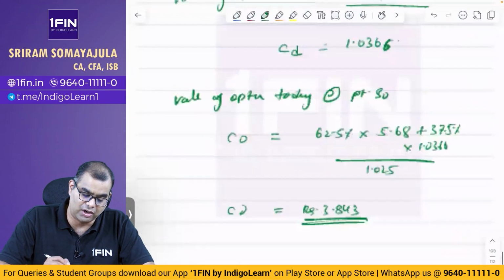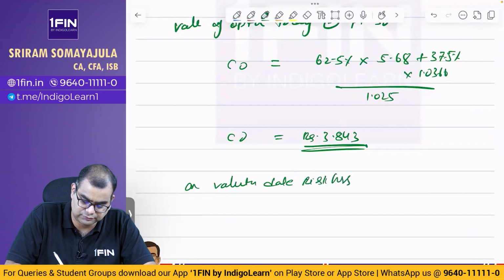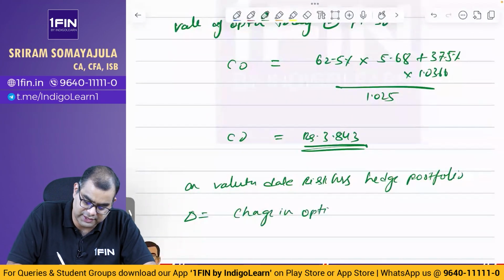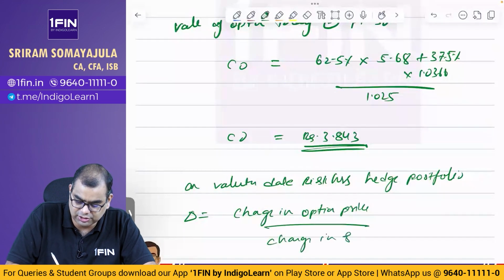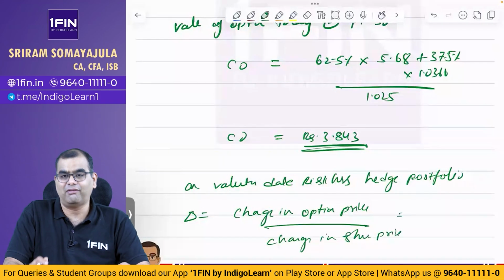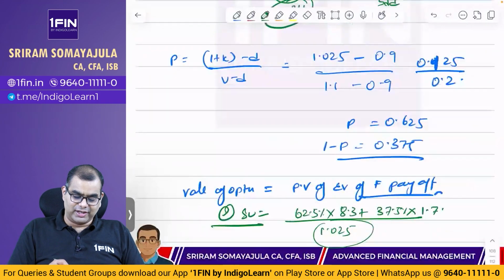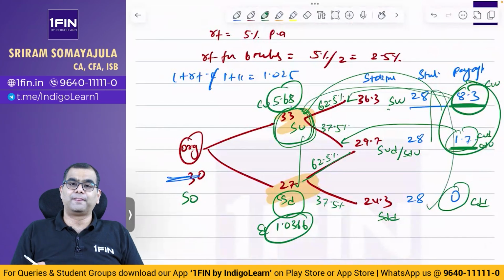What are they asking? On the valuation date, the riskless hedge portfolio, that is delta, is equal to the change in option price due to change in share price. This is where the question comes: there are many option prices and many share prices here. Which level should I take? Should I take the first level, or these two?